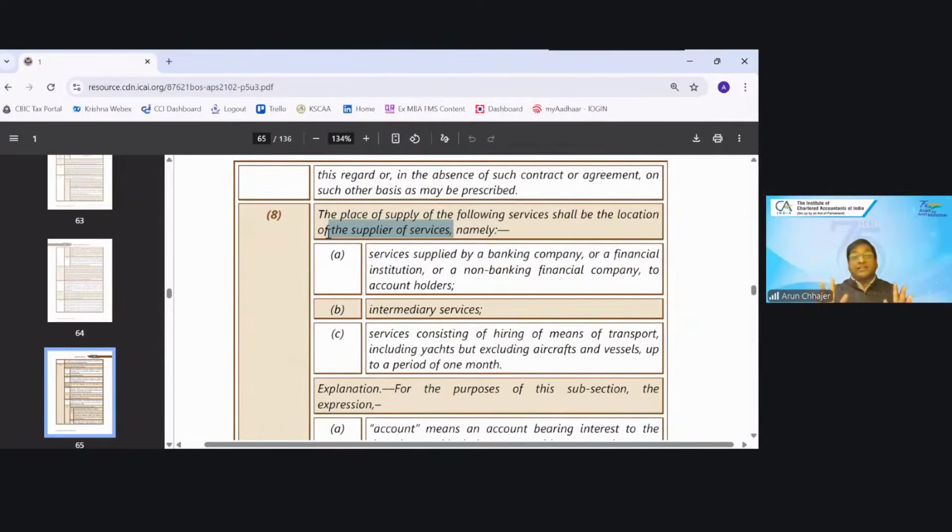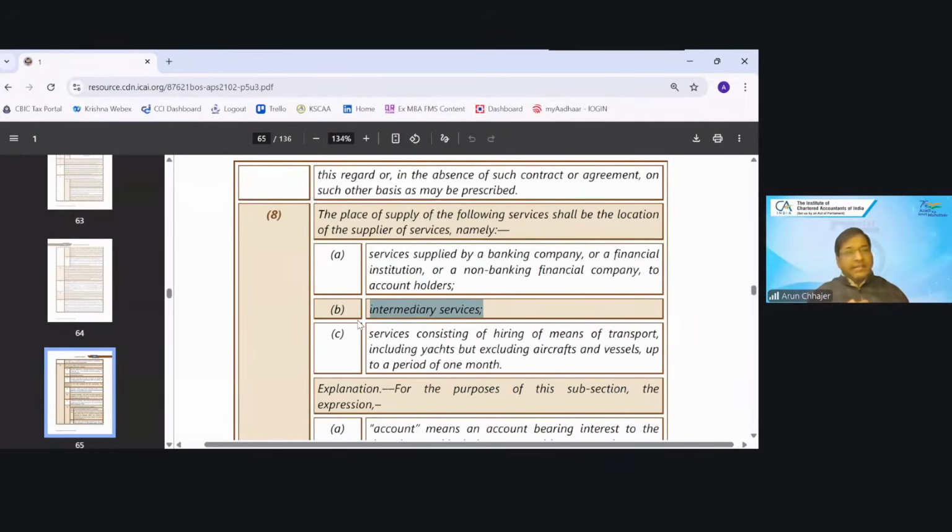Now try to understand. This is a problematic clause, and there is an amendment in the Finance Act 2026. The budget that came three days ago deleted clause B. Not applicable for your exam, but I'm interlinking so that you should be aware why it has been deleted. What is the problem?